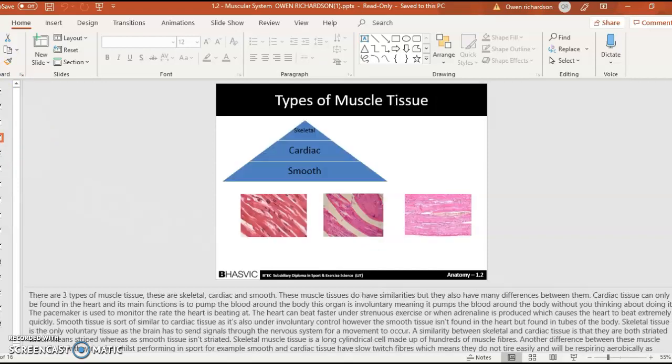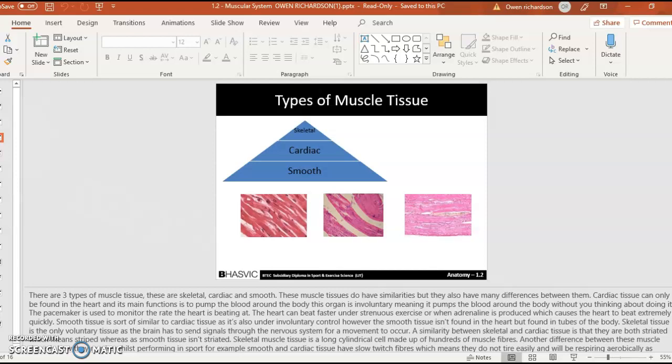There are three types of muscle tissue. These are skeletal, cardiac, and smooth. These muscle tissues do have similarities, but they also have many differences between them. Cardiac tissue can only be found in the heart, and its main function is to pump blood around the body. This organ is involuntary, meaning it pumps the blood around the body without you thinking about doing it.